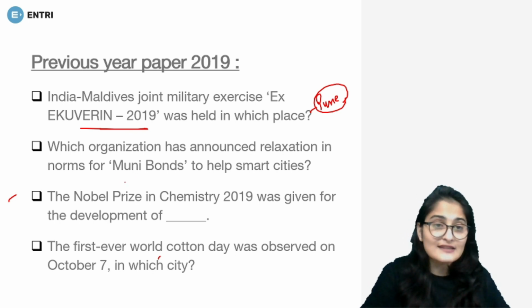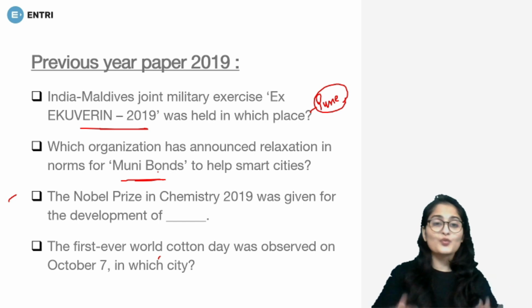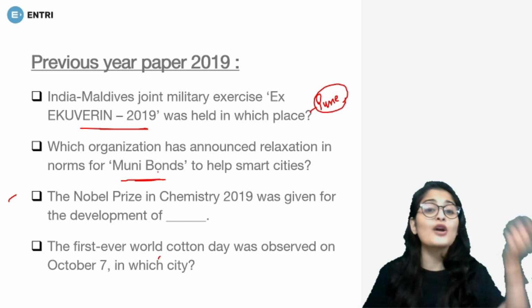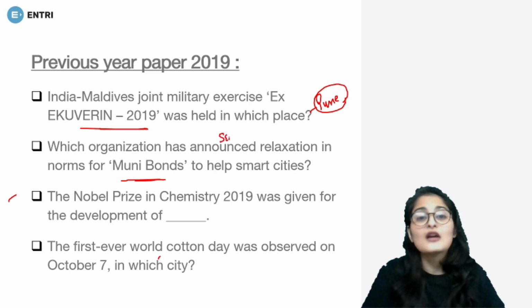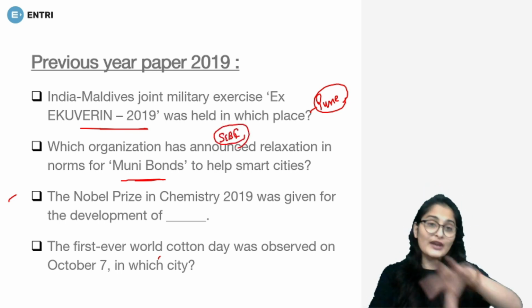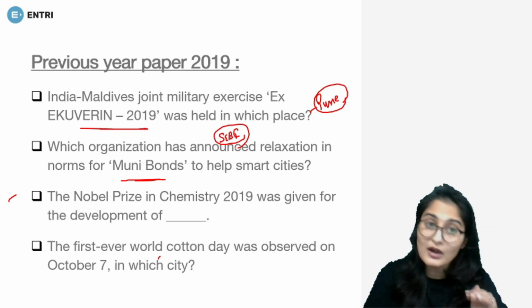Then muni bonds. Recently, in 2019, certain relaxation was done by SEBI. So they had asked which organization announced the relaxation to help smart cities. So it was SEBI, but you have to know, related to SEBI also, all the important segments can be taken into consideration.